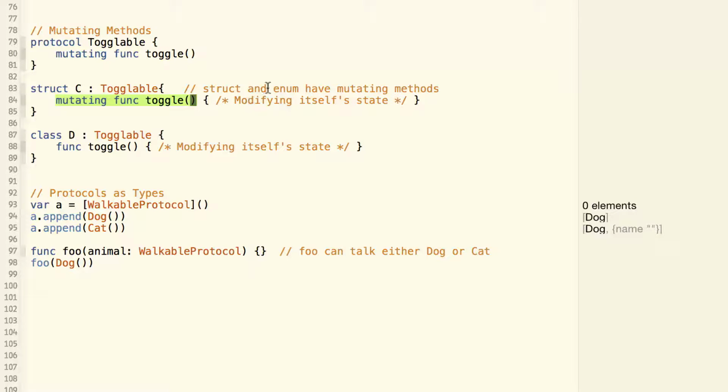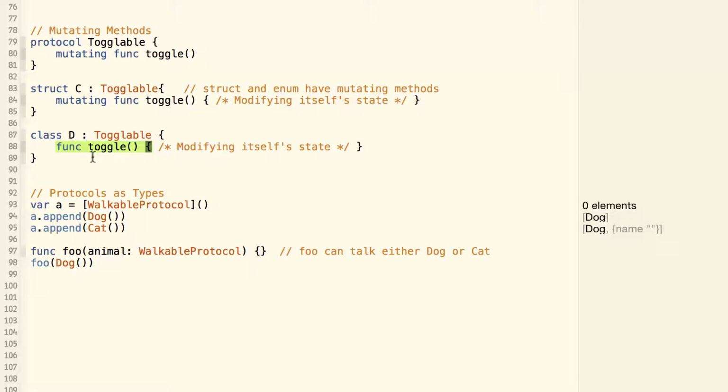And same thing for enum. But what about class? If we have a class D, the class can also conform to the toggleable protocol. But in the case of class, the keyword mutating doesn't really make sense. So for class, we only need to define a function called toggle. And that means the class is conforming to the protocol.